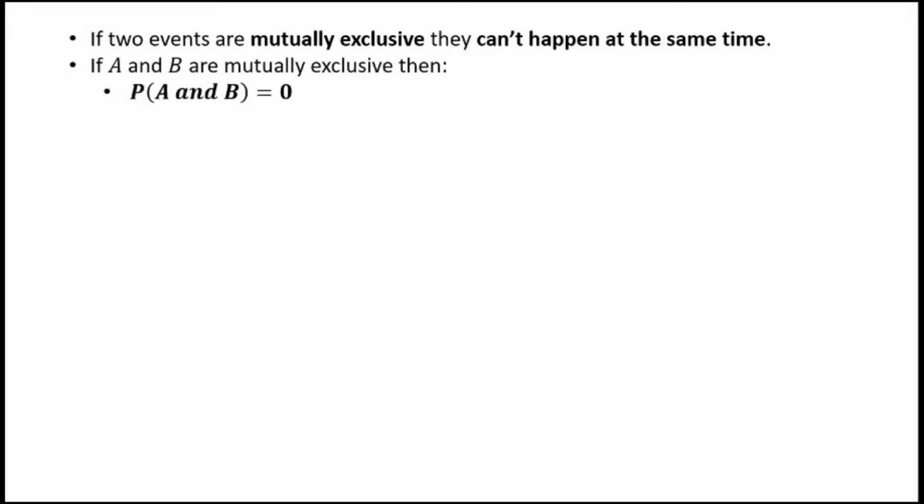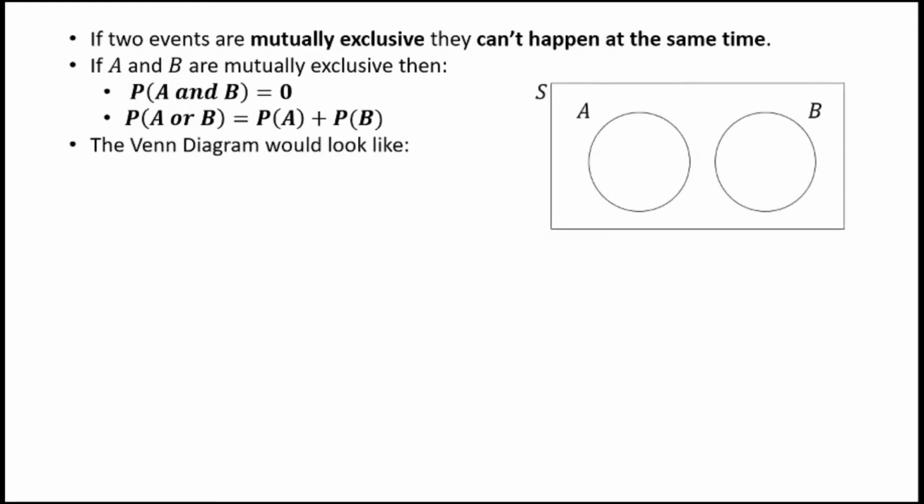So let's get a little bit more mathematical. If we have two mutually exclusive events, then the probability of A and B happening is going to be 0. We've already said it's impossible. We represent impossible numerically with the number 0. Additionally, we can say the probability of A or B is simply the probability of A plus the probability of B. If we add them together, that would be the probability of A or B.